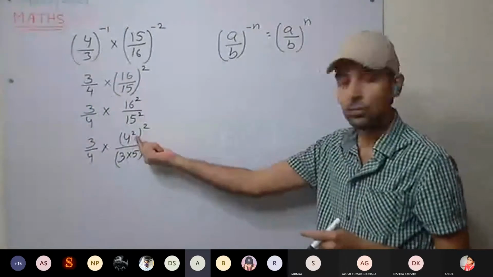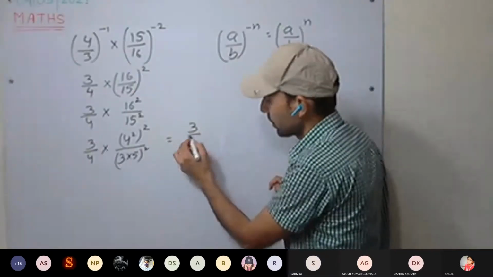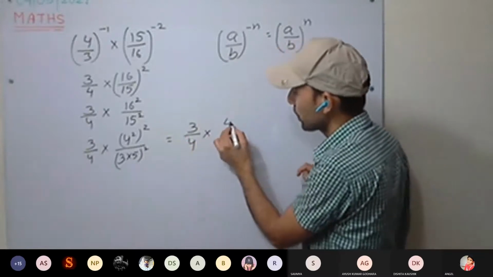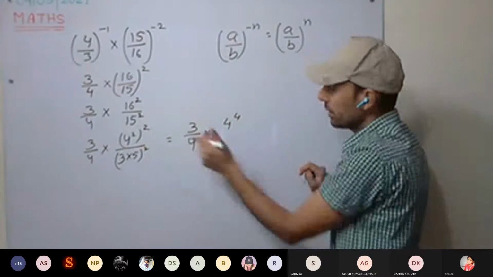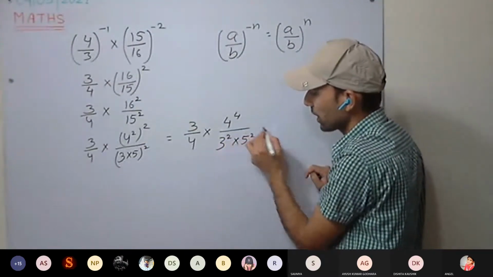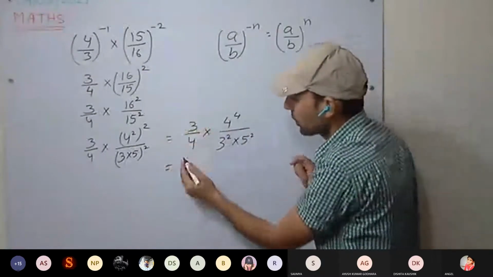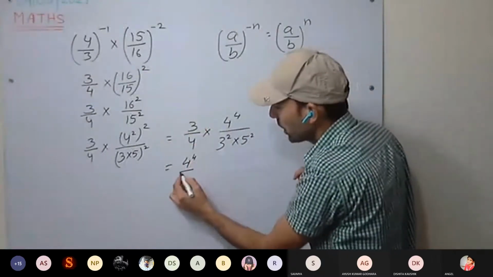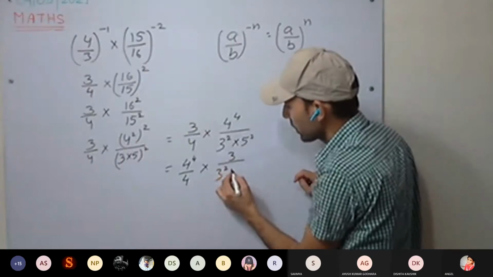This can be written as 4 square, and its whole square. Next step, 3/4 into 4 raised to power 4 divided by 3 square into 5 square. Now 4 raised to power 4 divided by 4, and 3 divided by 3 square.